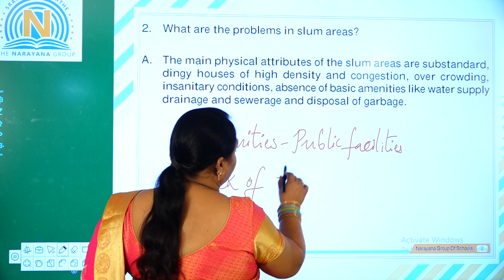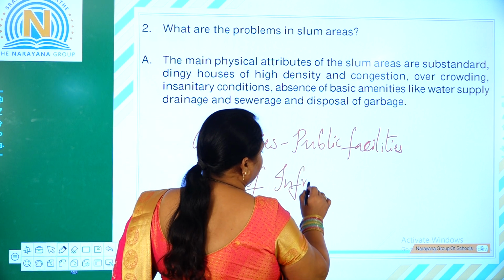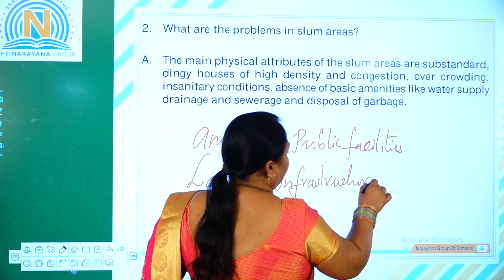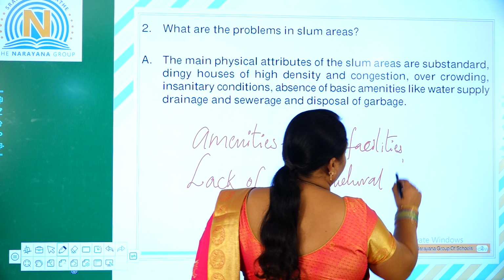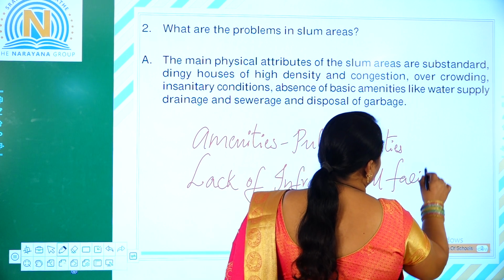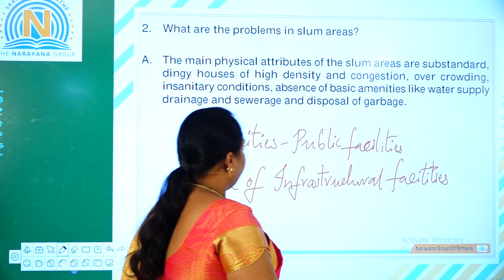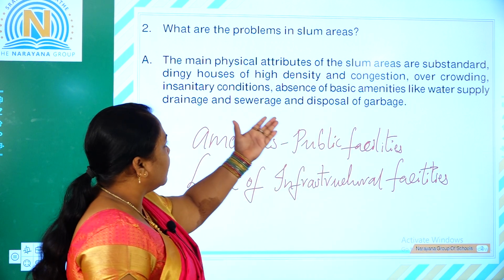Lack of infrastructural facilities, right? So why? Because these are all the reason.